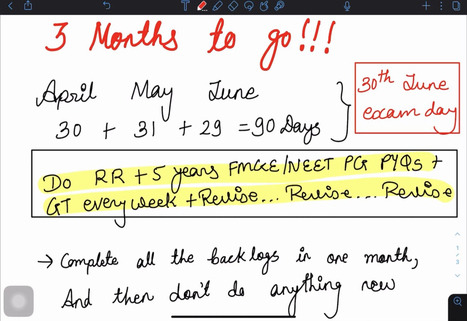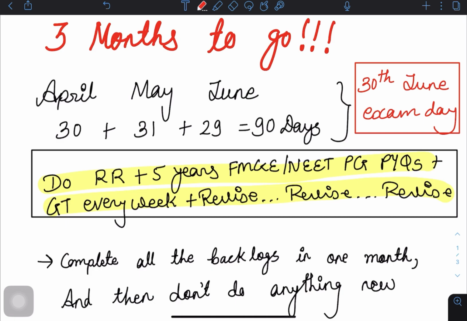After that, you are not going to do anything new. In the last 2 months, you are only going to revise. You are not going to do anything new, not any extra material. That's it. So for this 1 month, what are you going to do? Of course, there should be only 4 to 5 subjects left. Okay, 6 to 7. But there should not be 19 subjects in your backlog.